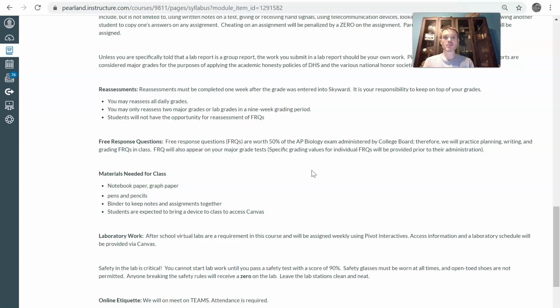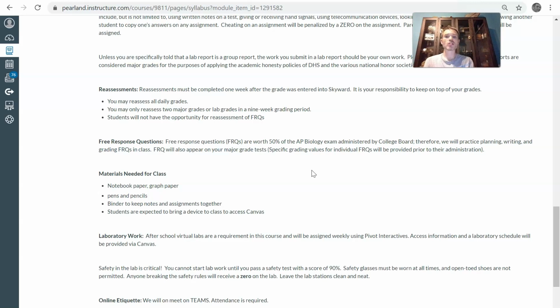Laboratory work, as I said before, we'll be doing Pivot Interactive this year. Later this week, I'll provide you the information on how you are going to access that. I'll give you a class code, and I'll give you the information about what the expectations are for those labs when we start those. Okay? So that'll be a little different. It's different for me. It's going to be different for you as well. Lab is necessary. It should take you about an hour and a half each week.